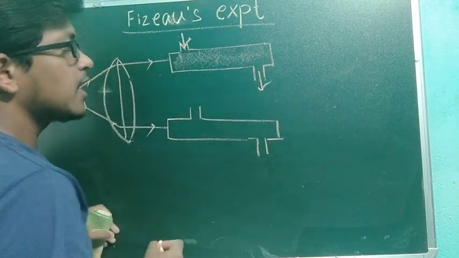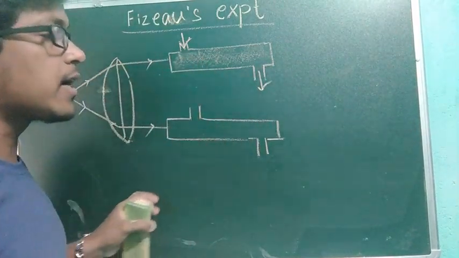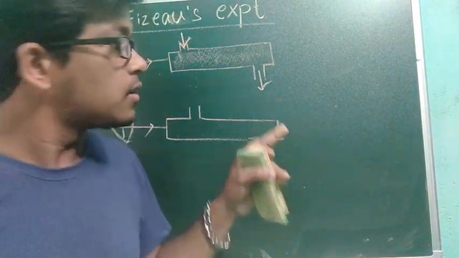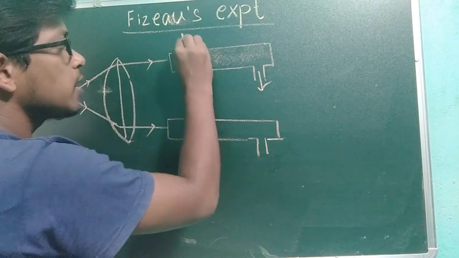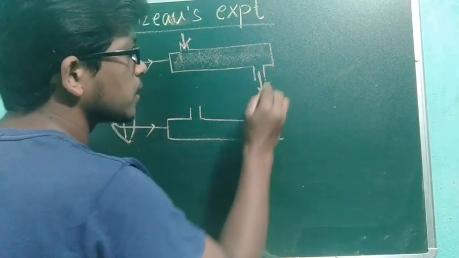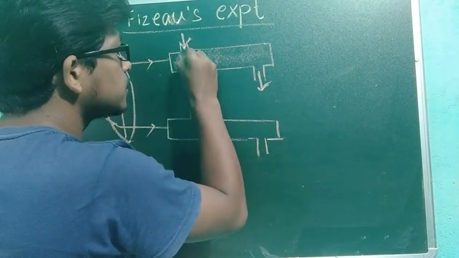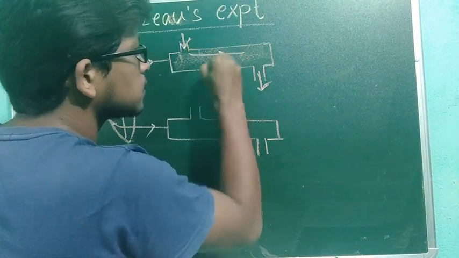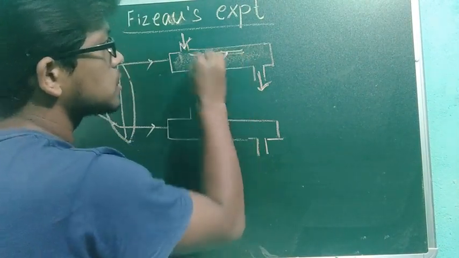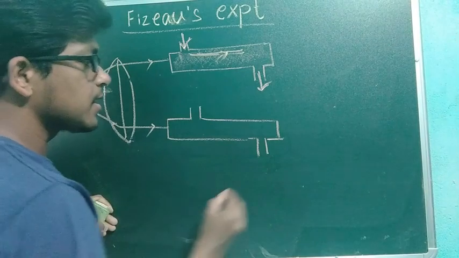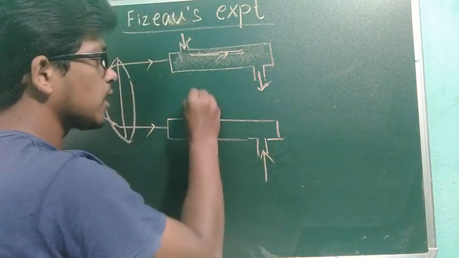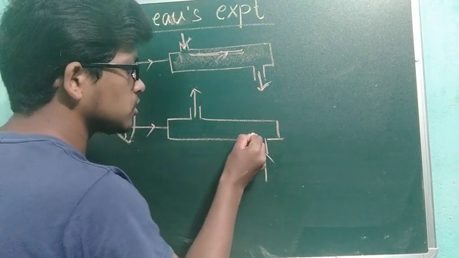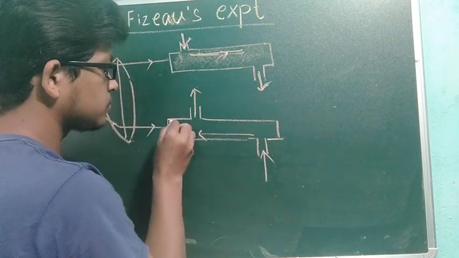The tube is filled with water. The water is coming in this way and going out this way. That means the flow of water is in this direction. Water is going inside this way and going outside this way.